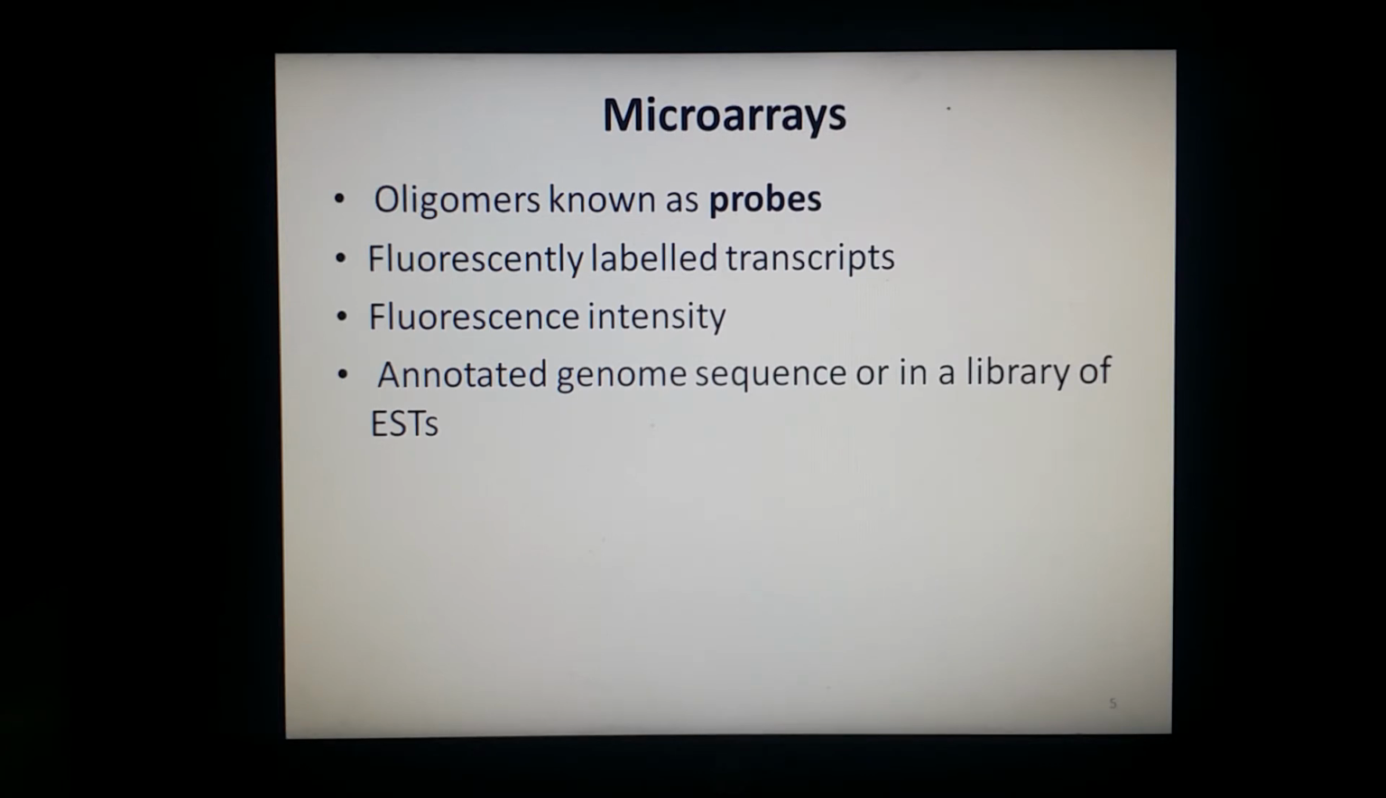Here I have used the word probe. In molecular biology, a hybridization probe is basically a fragment of DNA or RNA of variable length, and these fragments of DNA or RNA can be radioactively labeled or fluorescently labeled. So these are the probes, and they are useful in detecting the presence of nucleotide sequences that are complementary to the sequence in the probe. Now we will understand through the diagram how microarrays function.